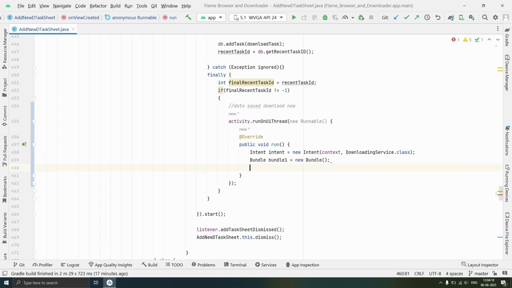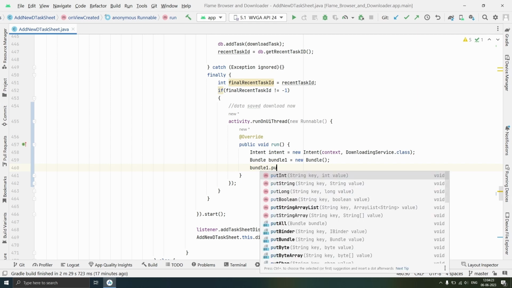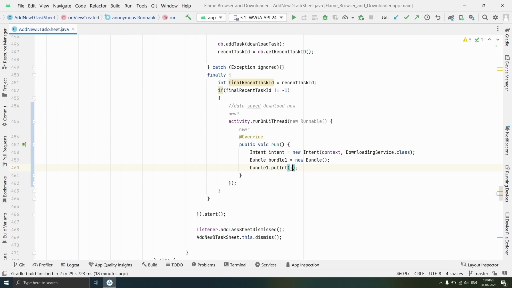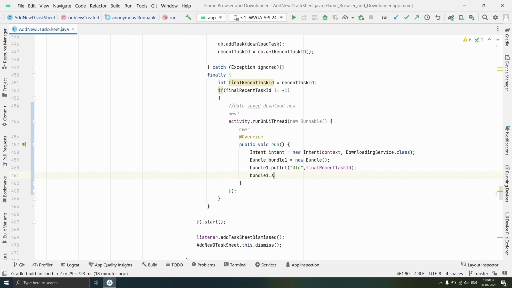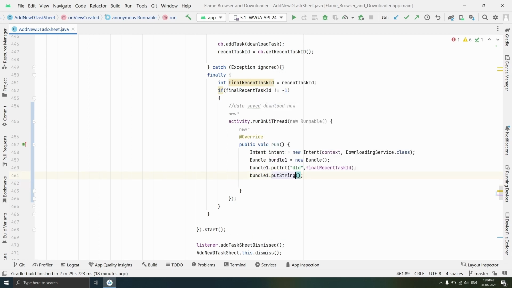to that intent. So first of all, we will put integer with key did as final recent task ID, and we will put string d status in that bundle, and we will put download now.